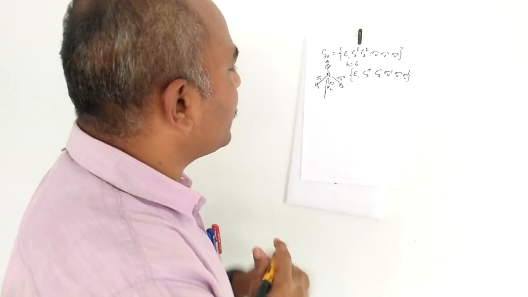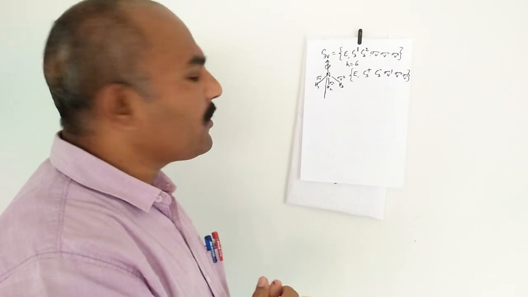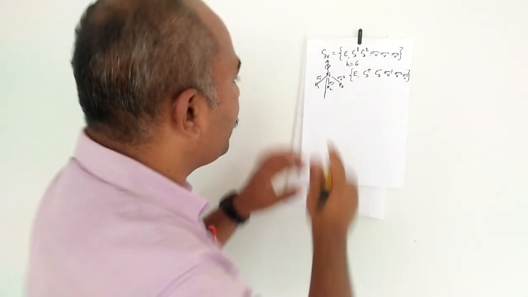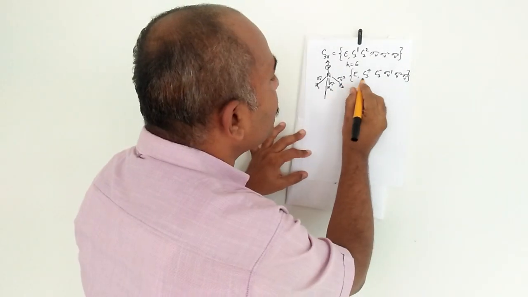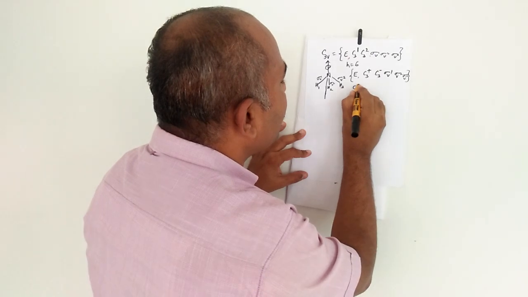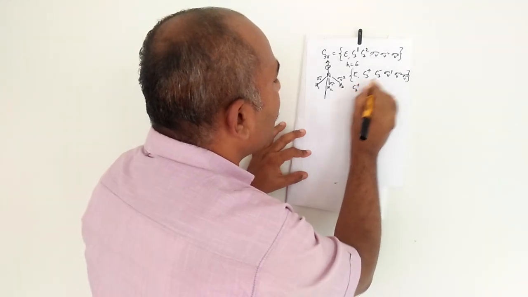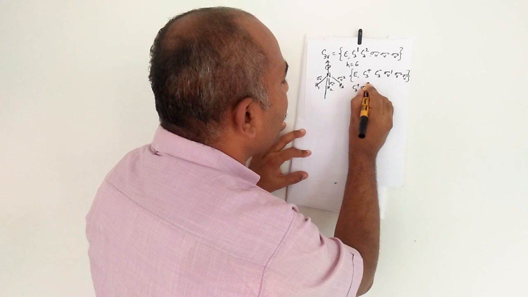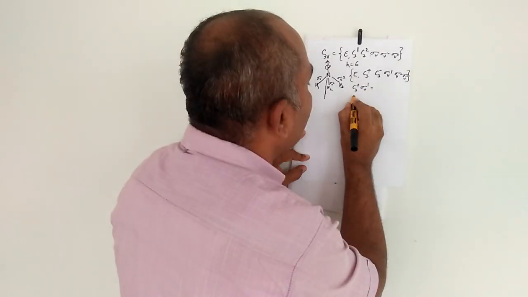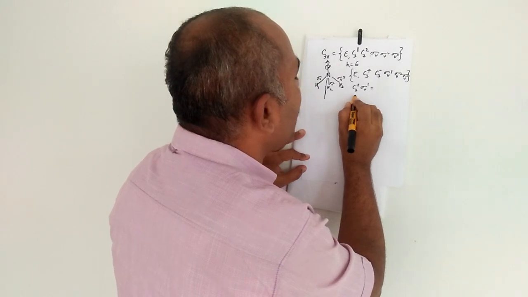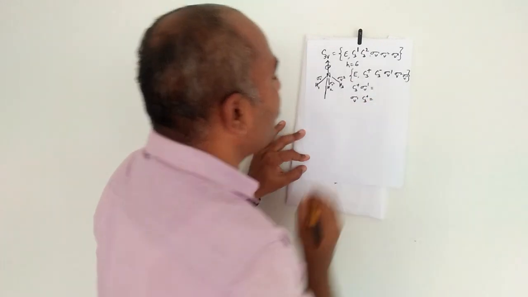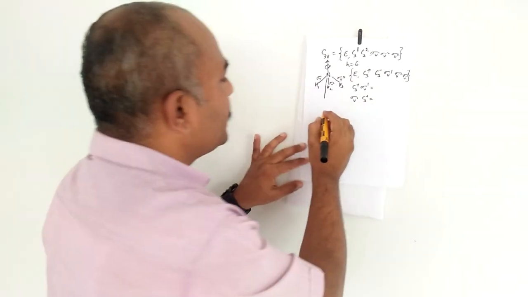So now we will cross check the group properties, and also we will check whether the group is an abelian group or a non-abelian group. The first one, I choose C3 plus and sigma V1. What is the answer? And also we will check whether the commutative law holds good or not. Also we will check sigma V1 and C3 plus. What is the answer? So first we can rotate.